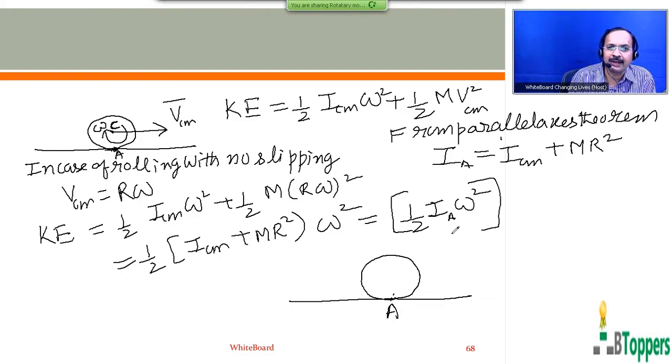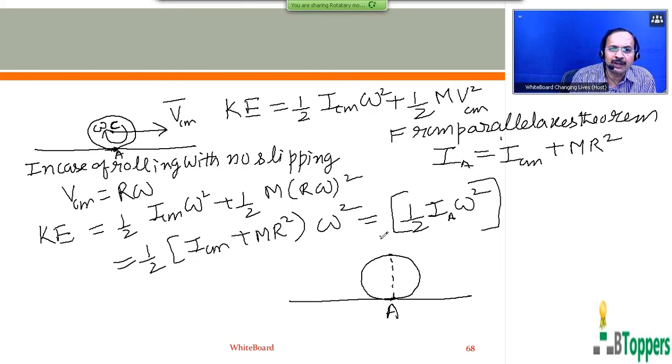Instantaneous axis means the imaginary straight line passing through the points of the body which are in contact with the floor on which it rolls. With respect to the floor, you can assume that each particle is moving in a circular path about the instantaneous axis passing through the point here.